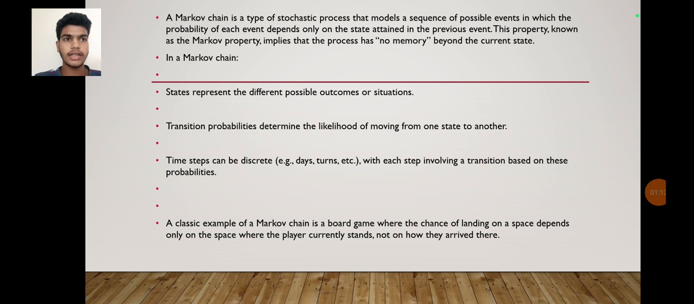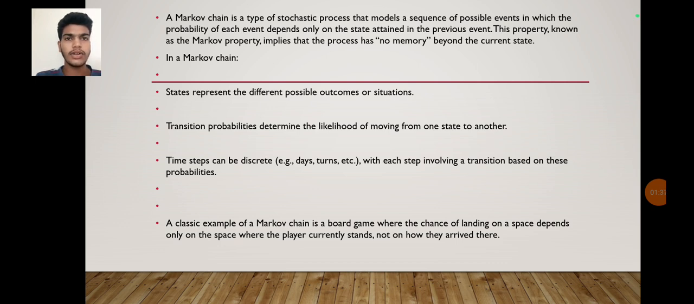A Markov chain is a stochastic process that models a sequence of possible events in which the probability of each event depends only on the state attained in the previous event. Only then will we call it a Markov chain, and this property is usually called the Markov property, which implies the process has no memory beyond the current state.